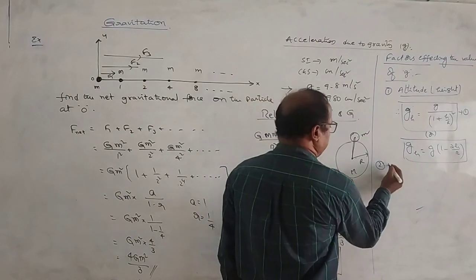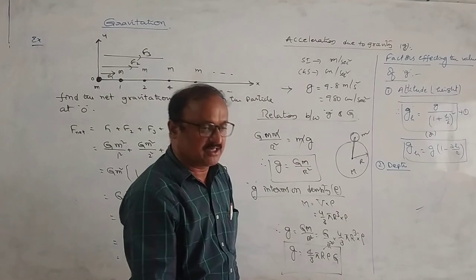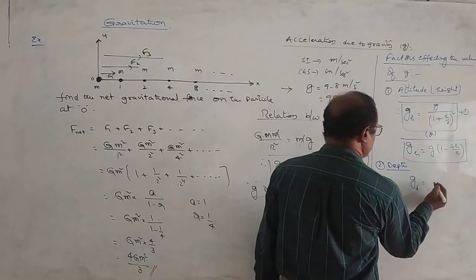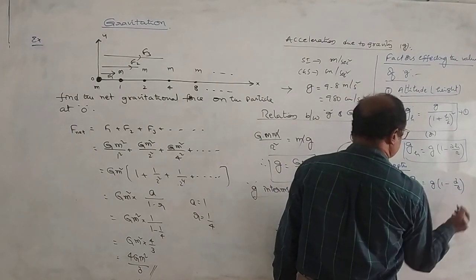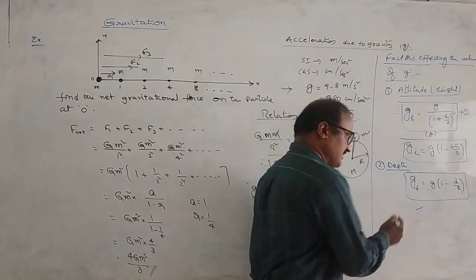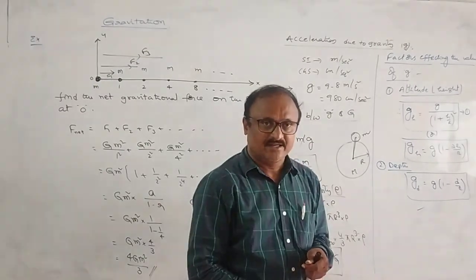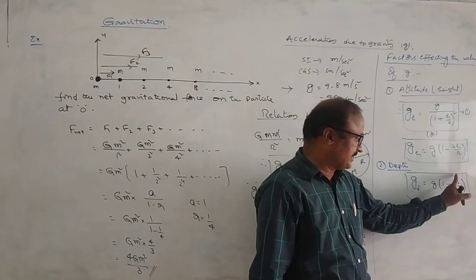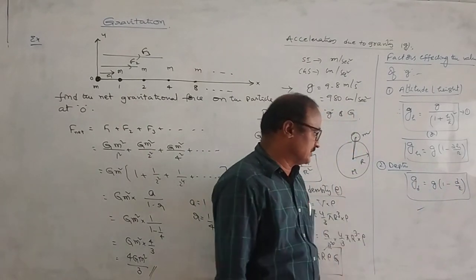Next one, depth తో change అవుతుంది. అంటే depth d inside the earth, acceleration due to gravity is given by Gd is equal to G into (1 minus d by r). From this equation also, as we go deep inside the earth, acceleration due to gravity decreases because d పెరుగుతోంది. 1 minus d by r కి వచ్చే వాల్యూ డిక్రీజ్ అవుతుంది. So automatically G value decrease అవుతుంది.